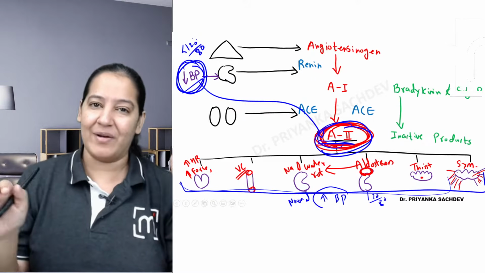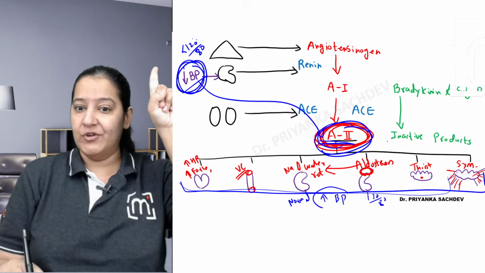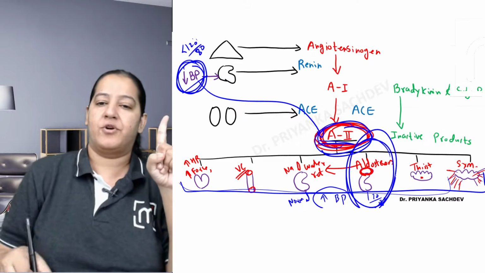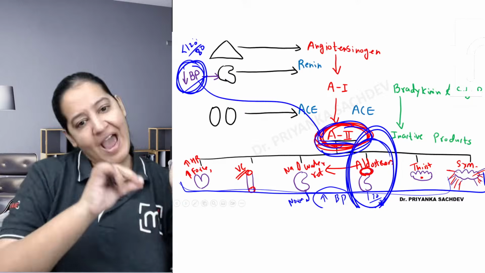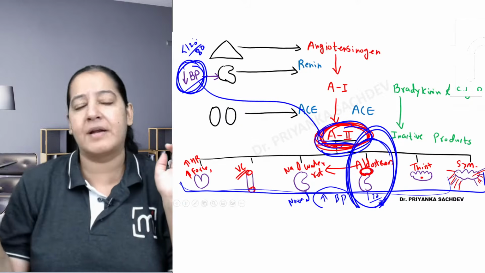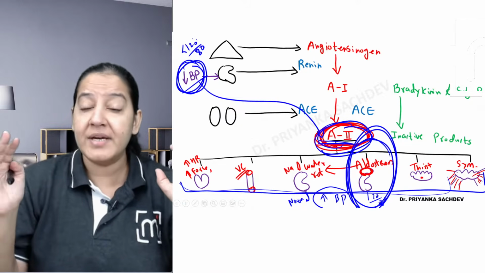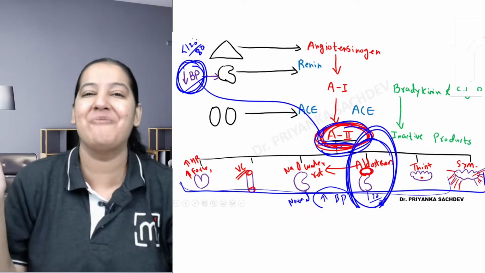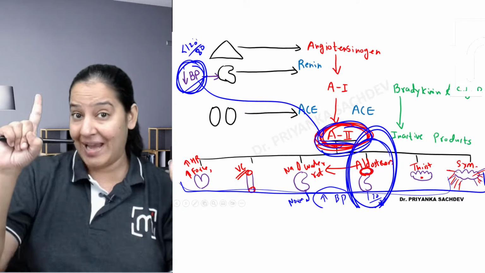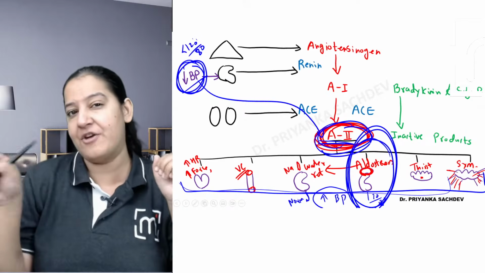Now out of the six organs, the most important one, if you say, is the adrenal cortex, the aldosterone. This is the most important organ which contributes in raising the blood pressure. Everyone is contributing, but a little bit. The most important contribution is by aldosterone secretion from the adrenal cortex, which is causing sodium water retention. So if you want me to highlight one action out of the six, I will go with adrenal cortex.